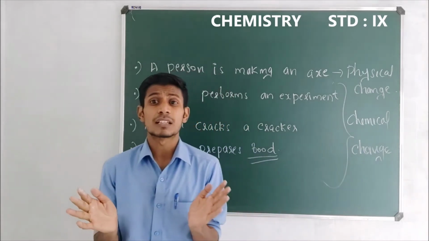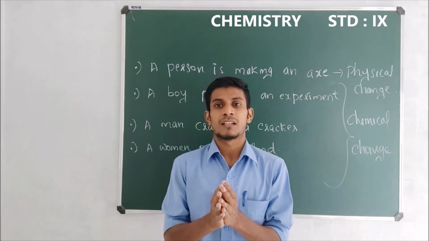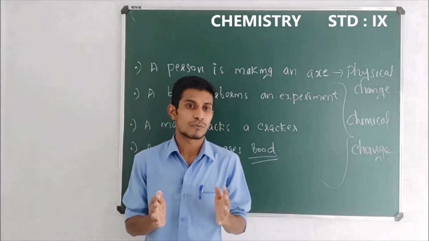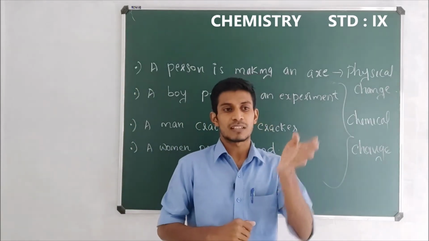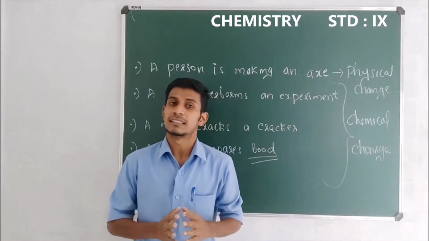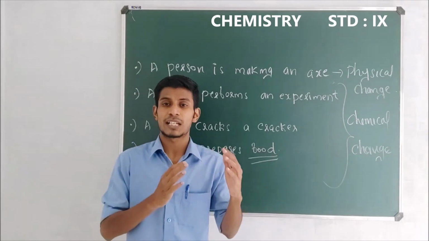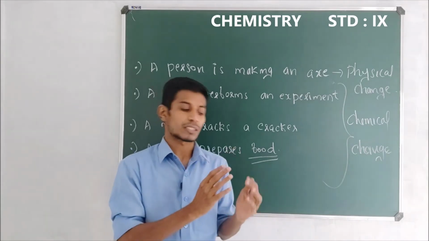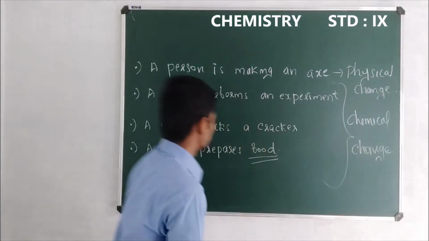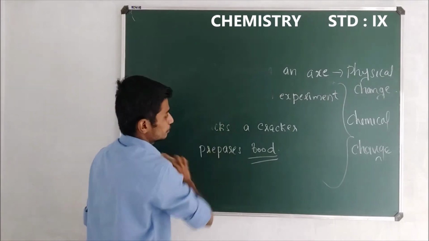So let us consider some more chemical changes. Before that, I am going to divide you into 4 different groups: group A, group B, group C, and finally group D. So let me give you a reaction between hydrogen and chlorine.